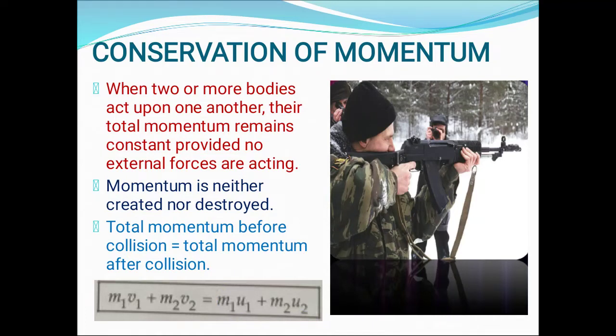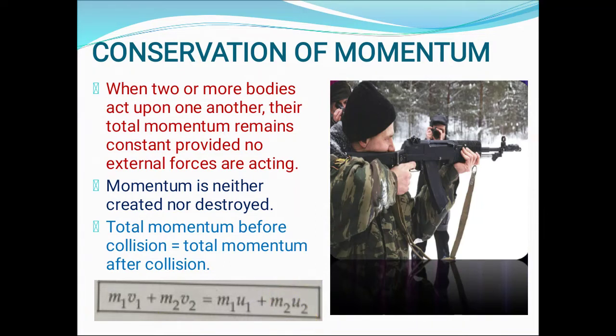No doubt, individually the momentum of the objects changes, as object 1 after collision had this momentum, and initially before collision it had this momentum. Also in the case of object 2, after collision the momentum was this, and before collision the momentum was this.